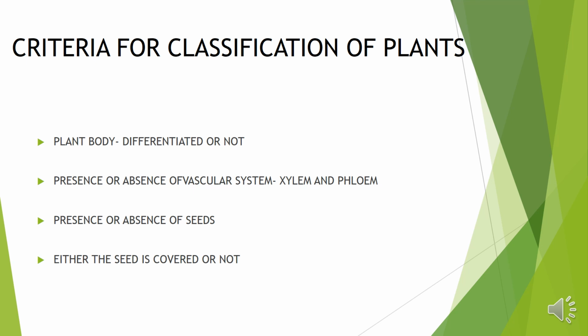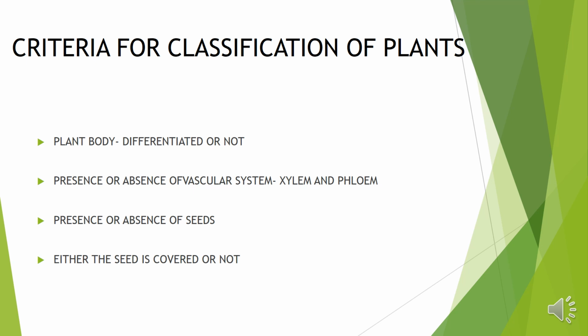Third one is presence or absence of seeds. Either the plant is having seeds or they have spores. Some plants reproduce through spores and some have seeds. So this is also a criteria for the classification of plants. The plants which reproduce through spores are known as cryptogames, and which have seeds, these are known as phanerogames.